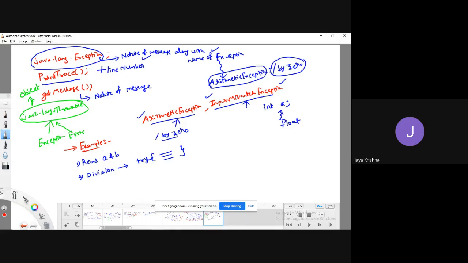Not only arithmetic exception and input mismatch exception, we also have stack overflow exception, array index out of bounds exception, number format exception, null pointer exception.